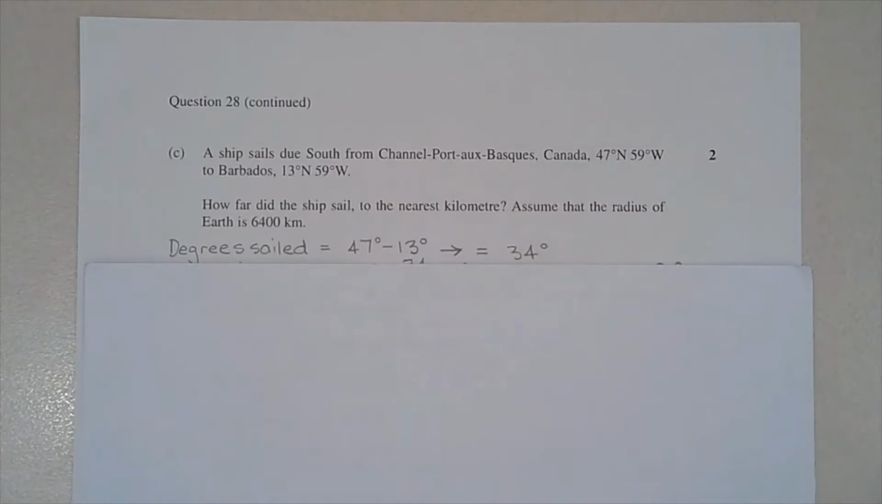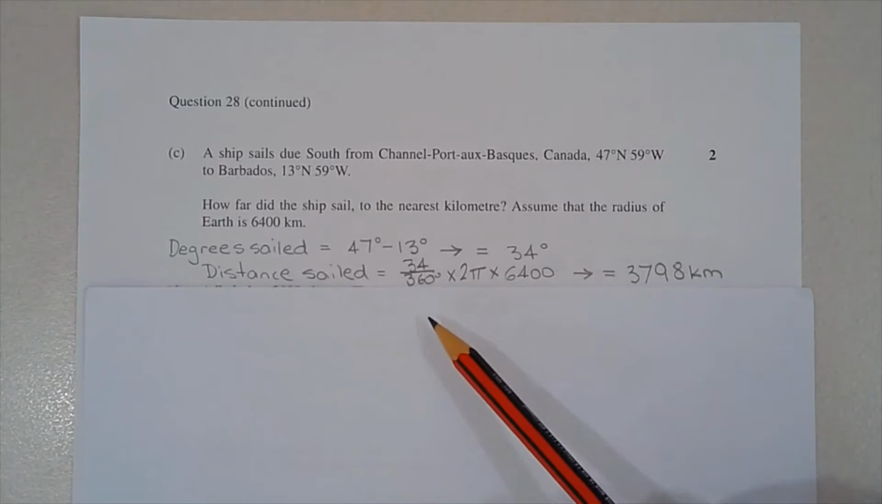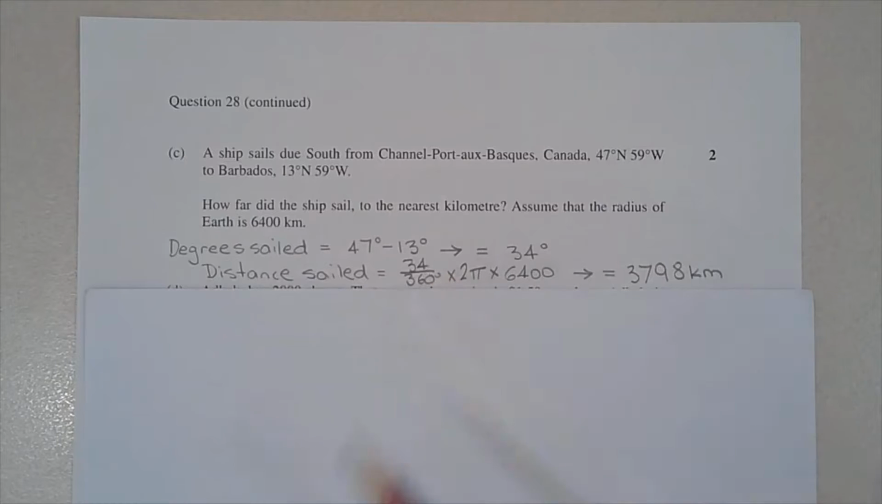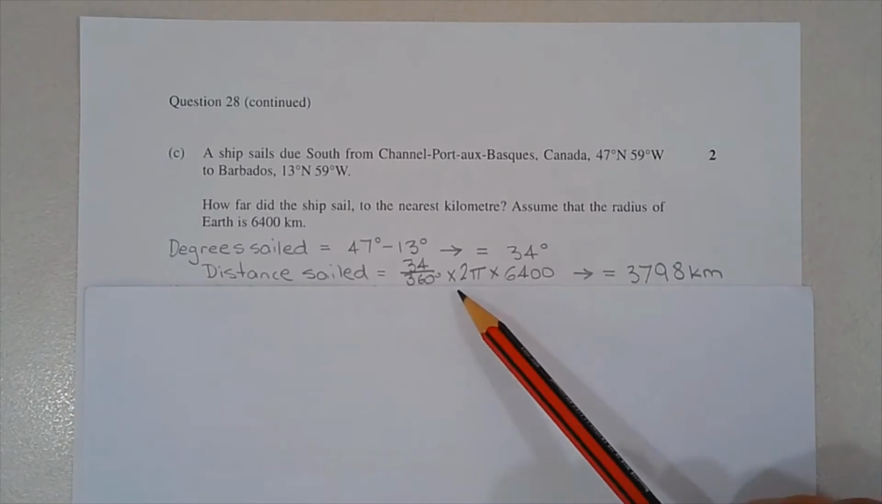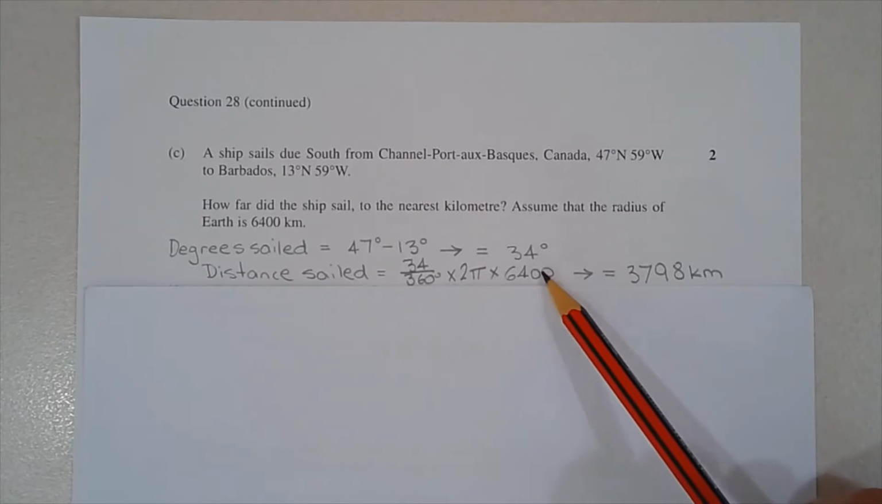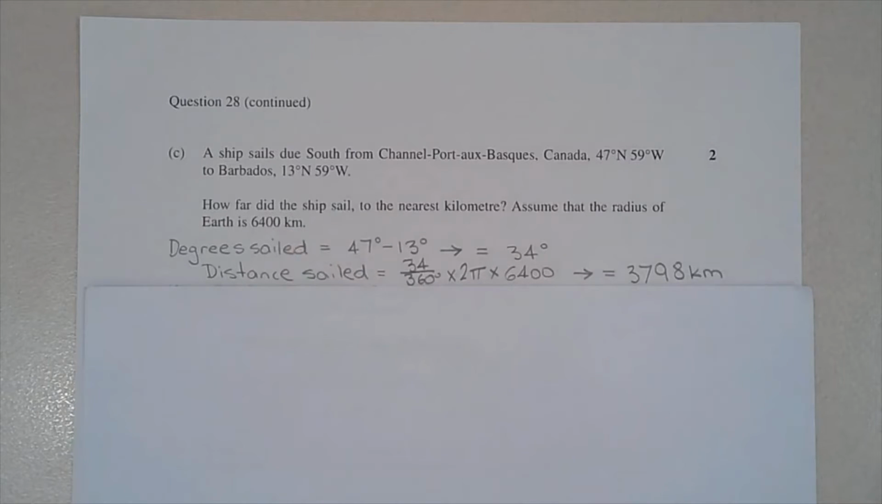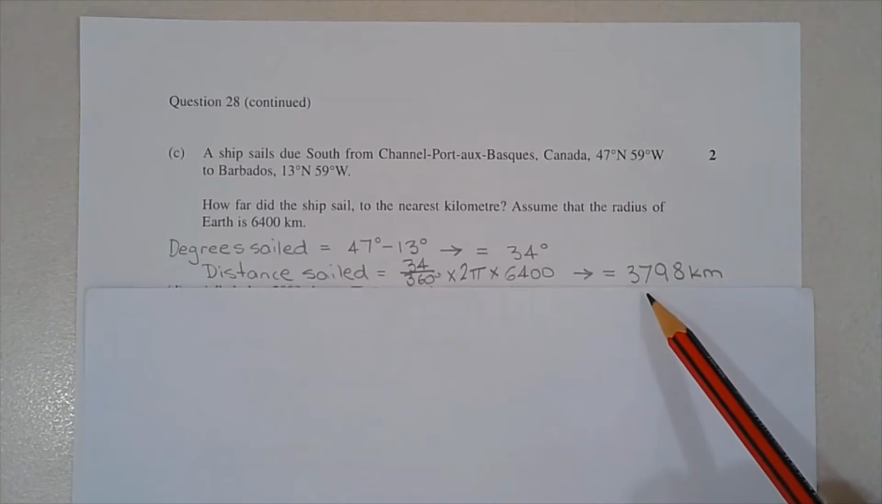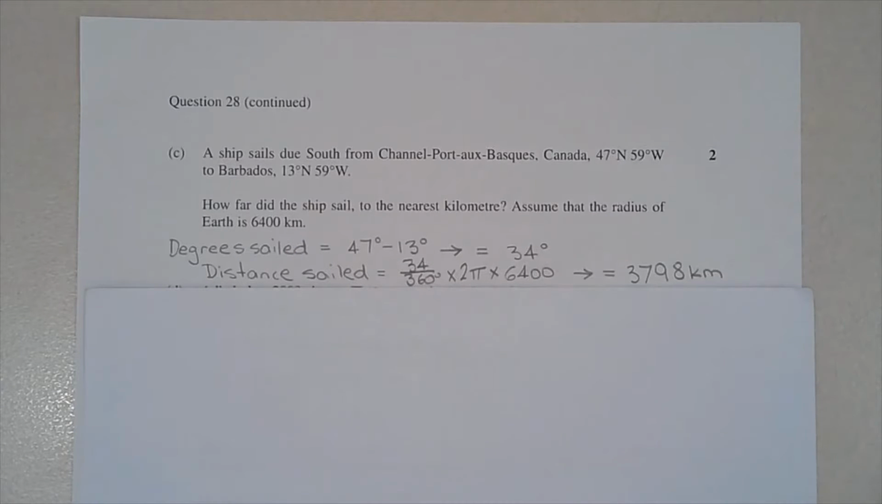Now we need to convert this 34 degrees into a distance, and we need to take into account the circle that the ship has sailed on. So the distance sailed is equal to 34 over 360 multiplied by 2 pi r, and we're told here that r is 6,400 kilometers, and this equals 3,798 kilometers correct to the nearest kilometer.